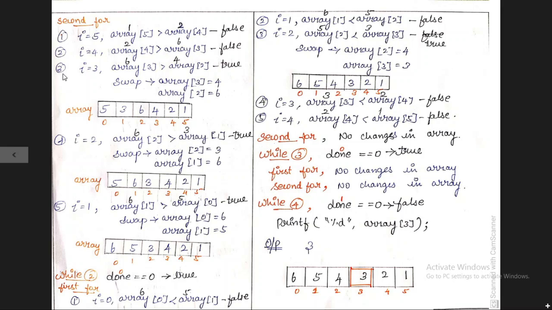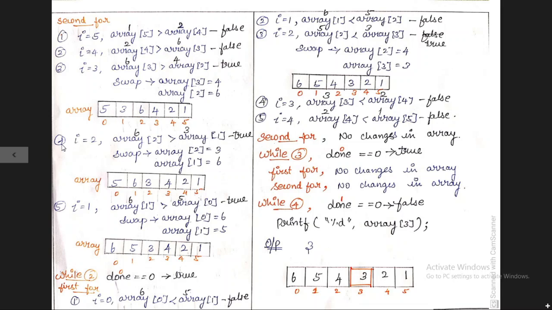I is equal to 3. Array of 3 is greater than array of 2. Array of 3 holds the value 6 and array of 2 holds the value 4. 6 is greater than 4. Yes, condition is true. So we need to swap the value. After swapping, you need to update the array. After updating, these values are rearranged like this.